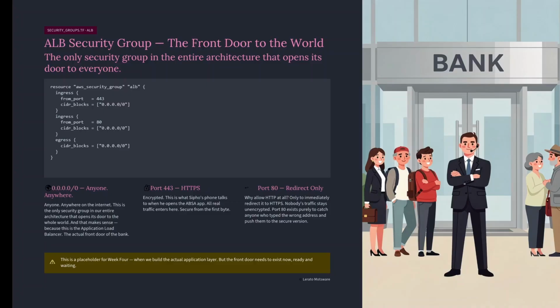Port 443, HTTPS, encrypted. Port 80, HTTP. Why allow that at all? Only to immediately redirect it to HTTPS. Nobody's traffic stays unencrypted. Port 80 exists purely to catch anyone who typed the wrong address and push them to the secure version. This is a placeholder for week 4 when we build the actual application layer. But the front door needs to exist now, ready and waiting.